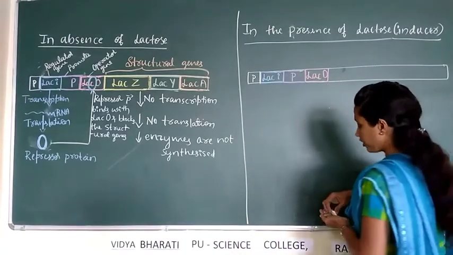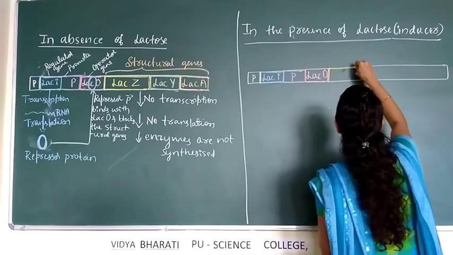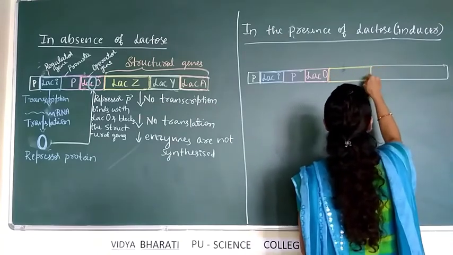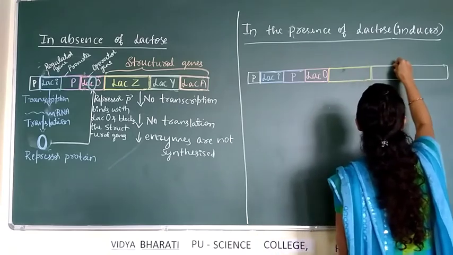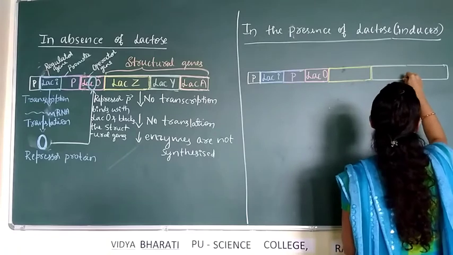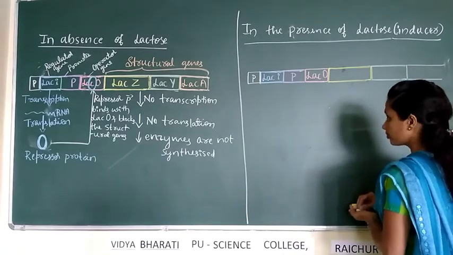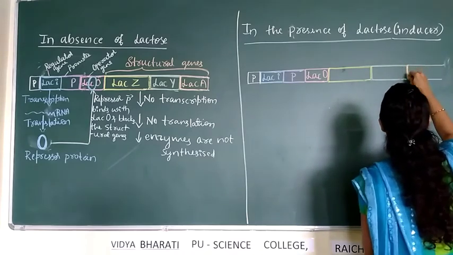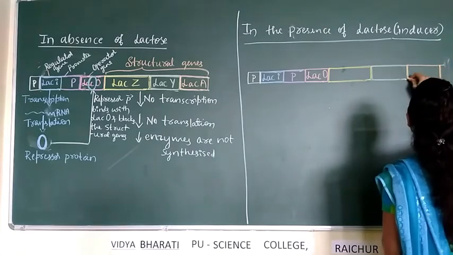After that, the 3 structural genes: LAC-Z, which codes for beta-galactosidase enzyme, LAC-Y, which codes for permease enzyme, and LAC-A, which codes for trans-acetylase enzyme.